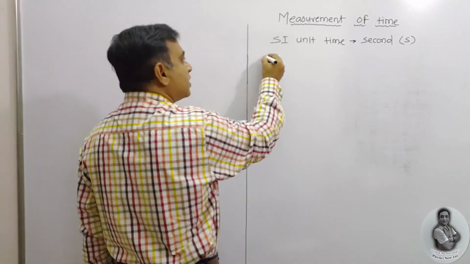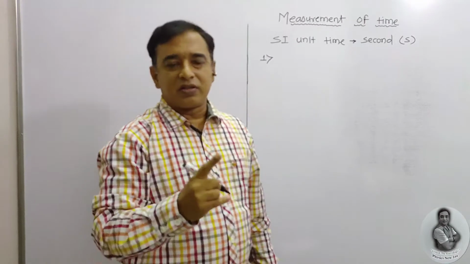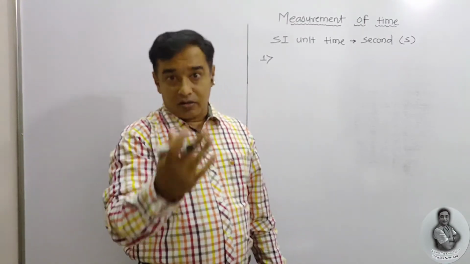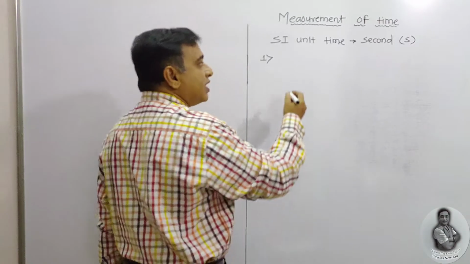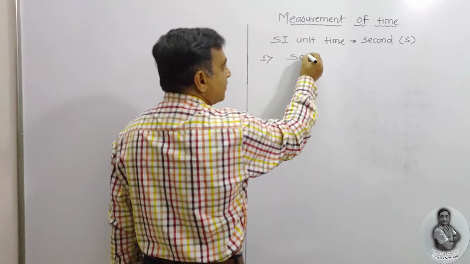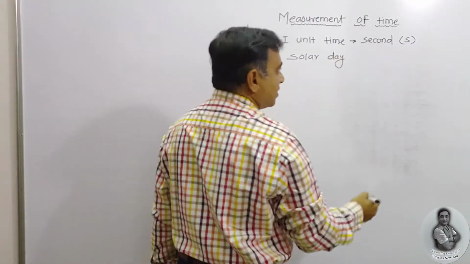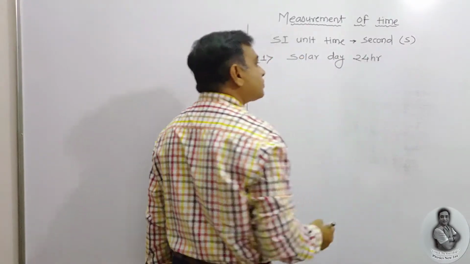As we know, one solar day we need to consider from 12 p.m. noon to noon, that is of 24 hours.